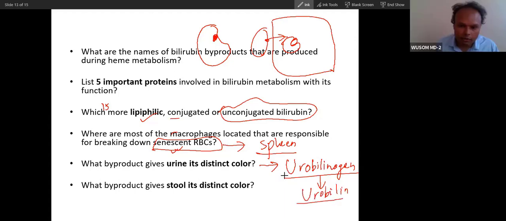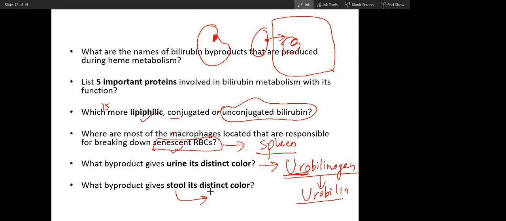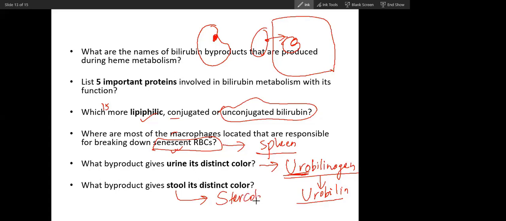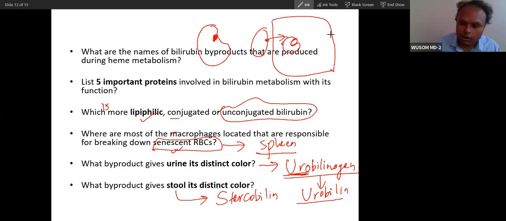The name itself comes from uro. So, which byproduct gives stool its distinct color? For stool, it is called stercobilin. Remember this terminology.